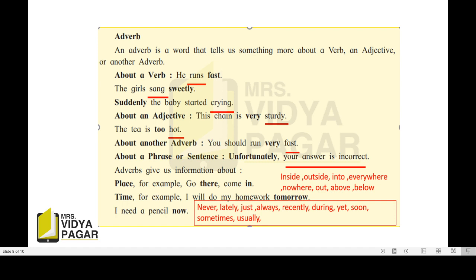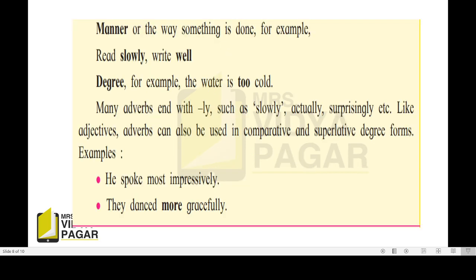This means adverbs give us information about place, time, manner, and degree. Look here, manner is the way something is done. For example, read slowly, write well. Then about degree. For example, the water is too hot.